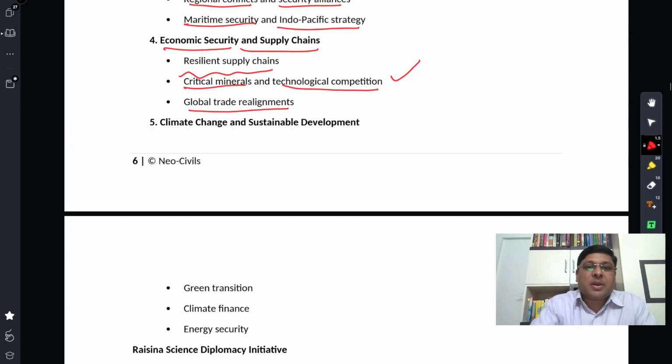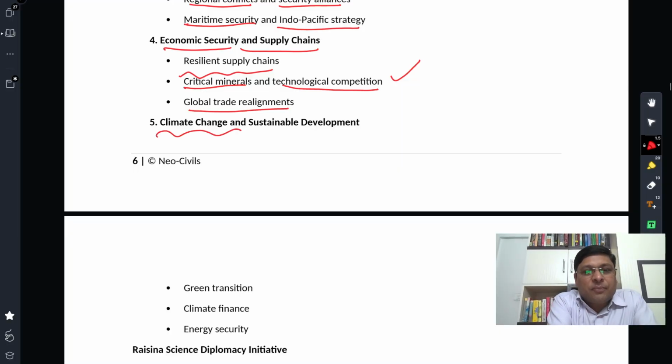Global trade realignments. Lots of things are changing. For example, the India-EU trade deal has happened. We will talk about that as well briefly somewhere. So the EU is looking forward to establishing all the feasible kinds of supply chains with India, because China has not been that reliable. That is what they are thinking now, at least. But even today they have a lot of reliance on China in terms of supply. Australia is also thinking to diversify supply chains away from China. So is Japan. So that is one area, global trade realignments, right?